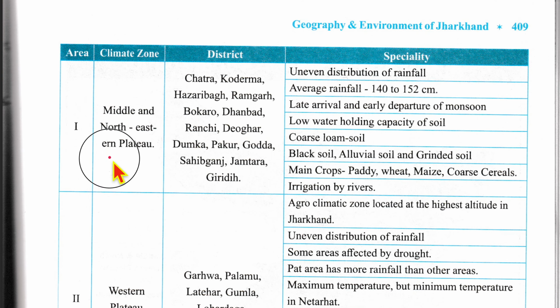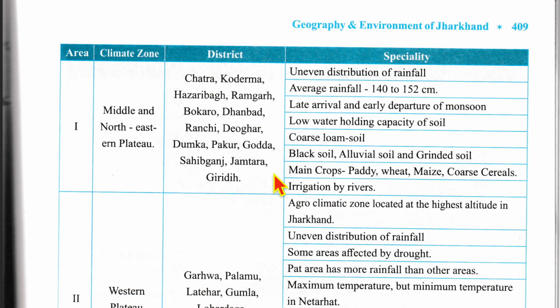So, Middle and Northeastern Plateau: the districts of Chatra, Kodarma, Hazaribagh, Ramgarh, Bokaro, Dhanbad, Ranchi, Deoghar, Dumka, Pakur, Godda, Sahibganj, Jamtara and Giridih come under this climatic zone, and it receives an uneven distribution of rainfall. The average rainfall ranges from 140 cm to 152 cm. It is characterized by late arrival and early departure of monsoon, low water holding capacity of soil, coarse loam soil, and black soil, alluvial soil and gravelly soil are present here. Main crops grown are paddy, wheat, maize and coarse cereals. Irrigation is mainly done by rivers.